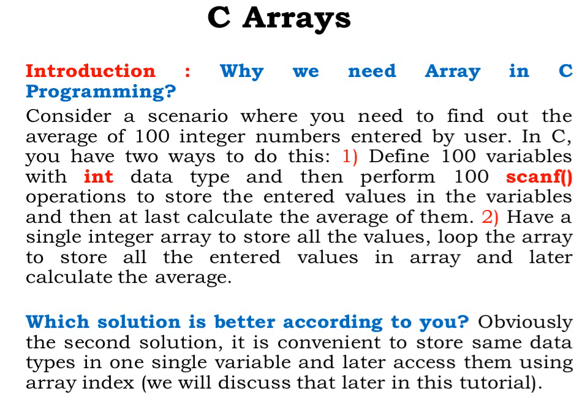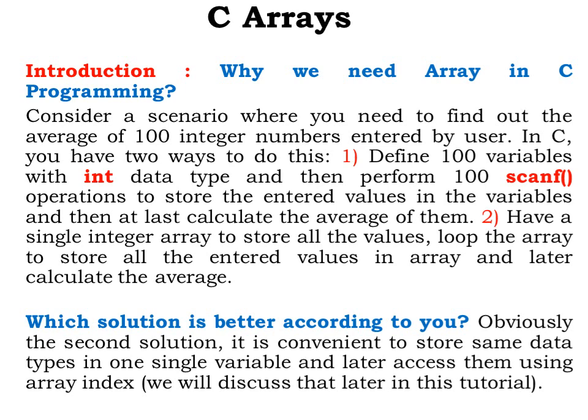So in the second case, I need not declare 100 variables. There will be a single integer array variable which will hold all the 100 values, and then I can calculate the average on those entered values.